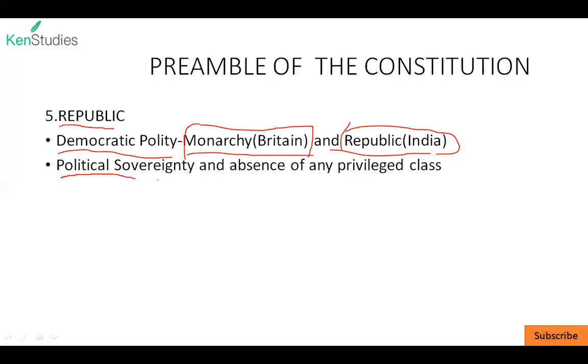The republic also means political sovereignty and the absence of any privileged class. Political sovereignty means that the citizens can participate in the elections and also have the freedom of association and other rights. And there is no specialized class in the country. All are to be treated equally.